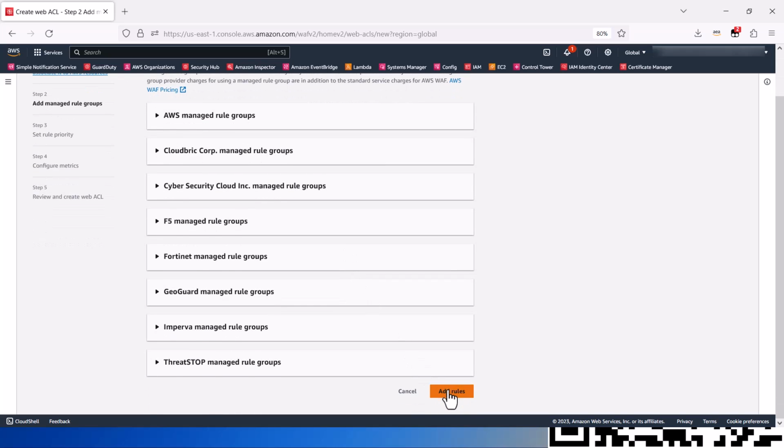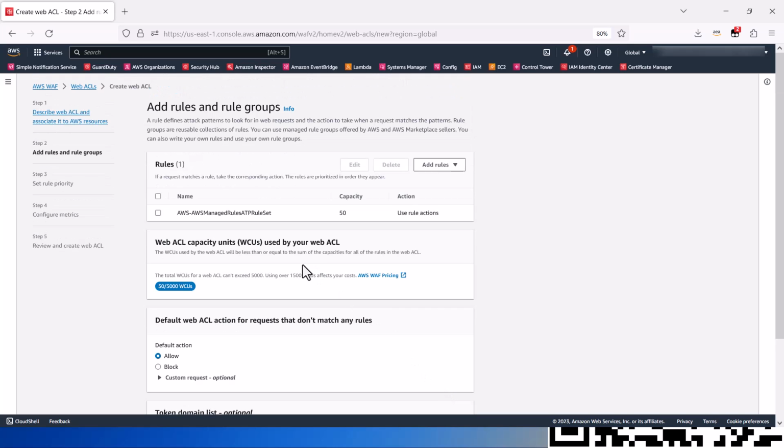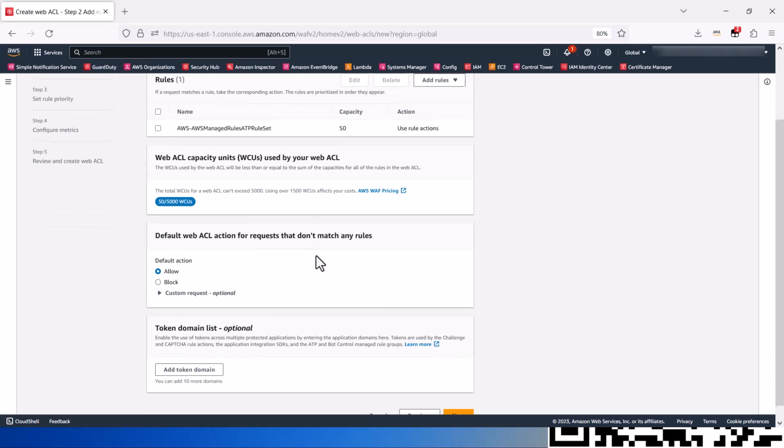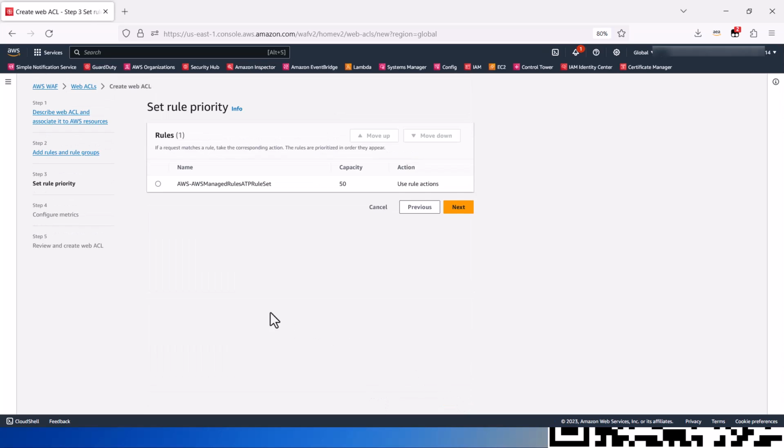Let's click on Add Rules. Here we can see the AWS Managed Rules rule group, AWS Managed Rules ATP rule set. Let's click Next. This is where you can set rule priority if you have multiple rules.